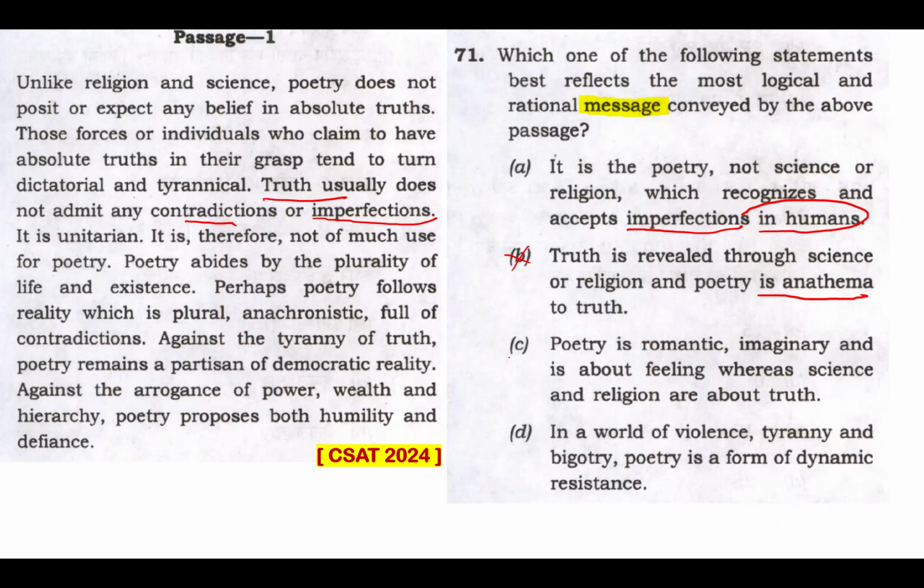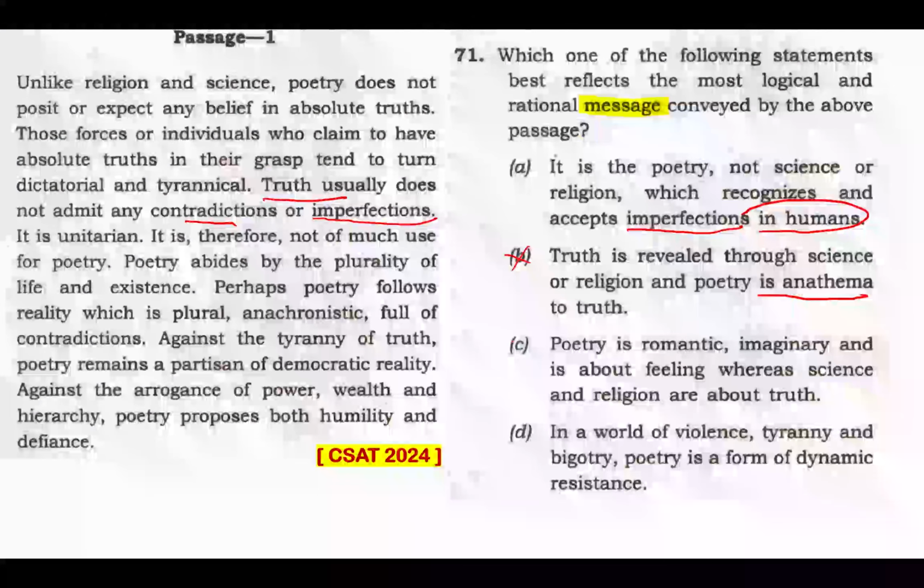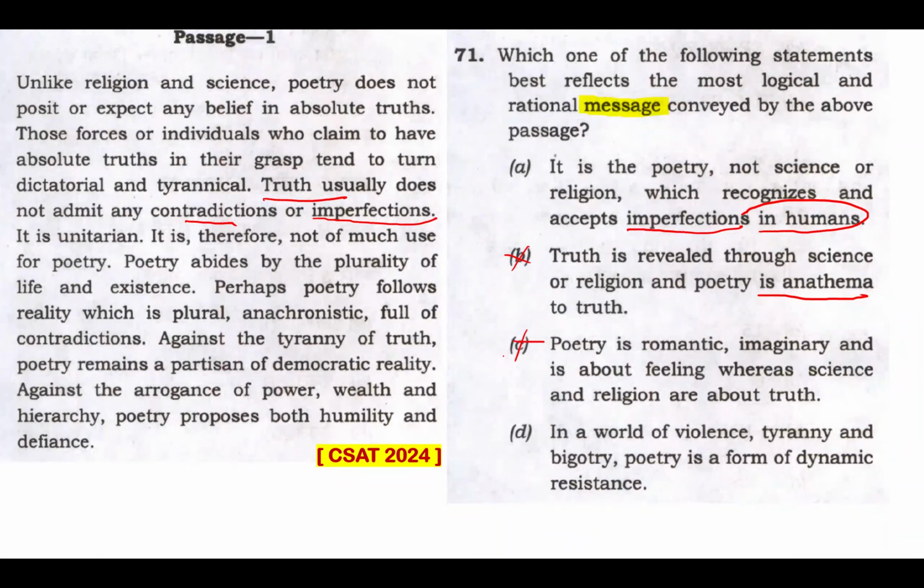The passage does not emphasize poetry as merely romantic or imaginary. That is also there, but it focuses on the role of poetry in recognizing the plurality and contradictions of life, rather than categorizing it as purely about feelings. It's not just about feelings, it's beyond feelings. That's what this passage is telling. So option C is just about poetry connected to feelings, limiting poetry in that context. The passage never mentions that, so that's definitely not a message from this passage. Don't limit poetry that much, because the passage talks about poetry as more than just a feeling.